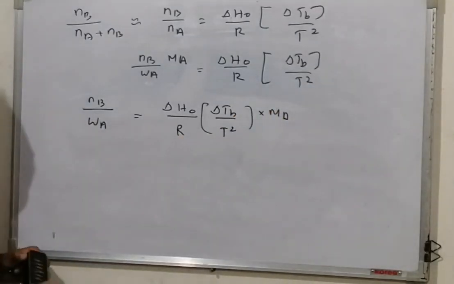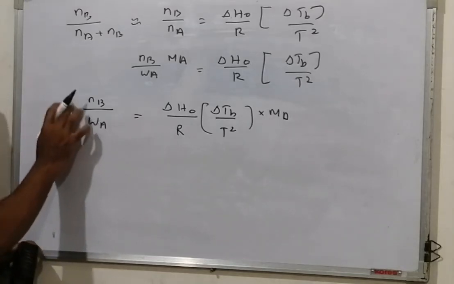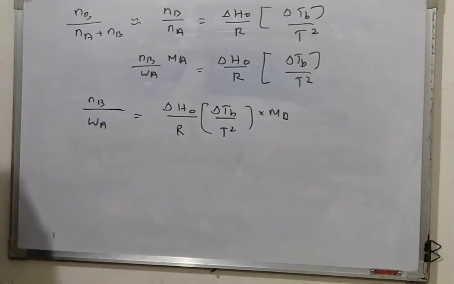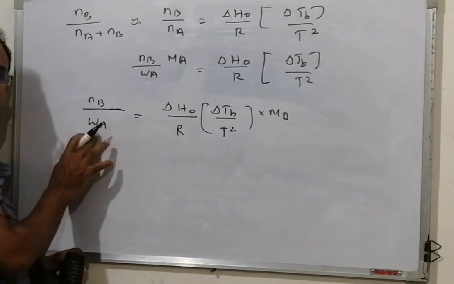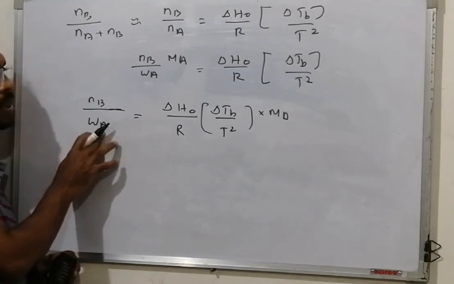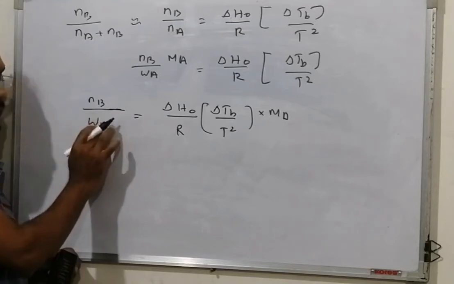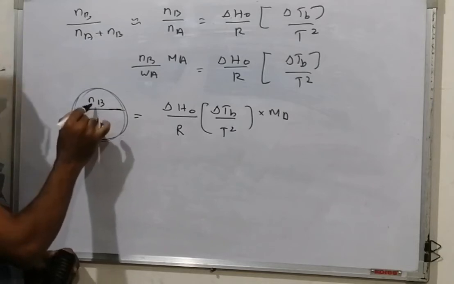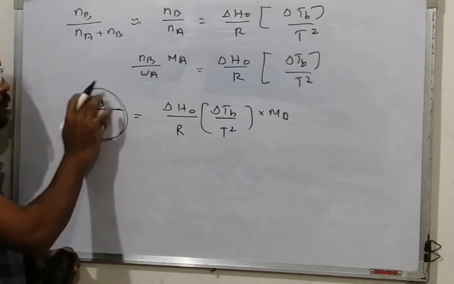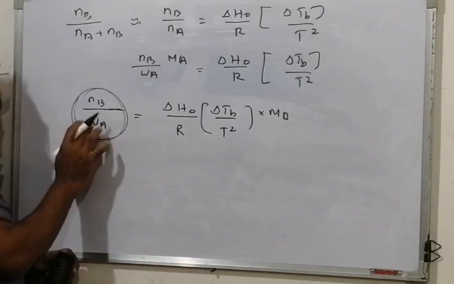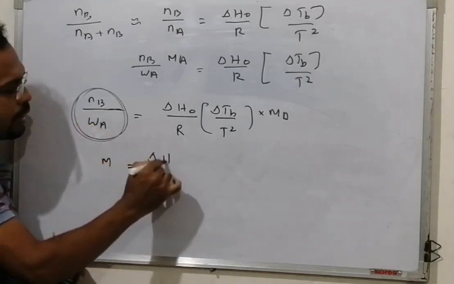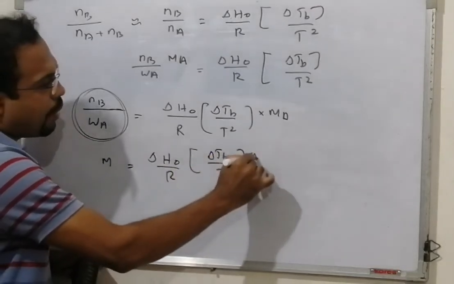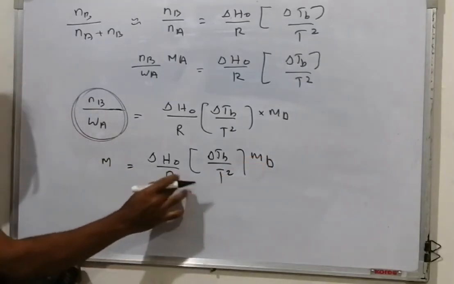Suppose the mass is in gram, you make it in kilogram; if it is kilogram, make it in gram. Therefore, this term, the number of moles of solute divided by the mass of the solvent, is the molality. Therefore, molality is equal to delta H0 by R into delta Tb by T square into MA.